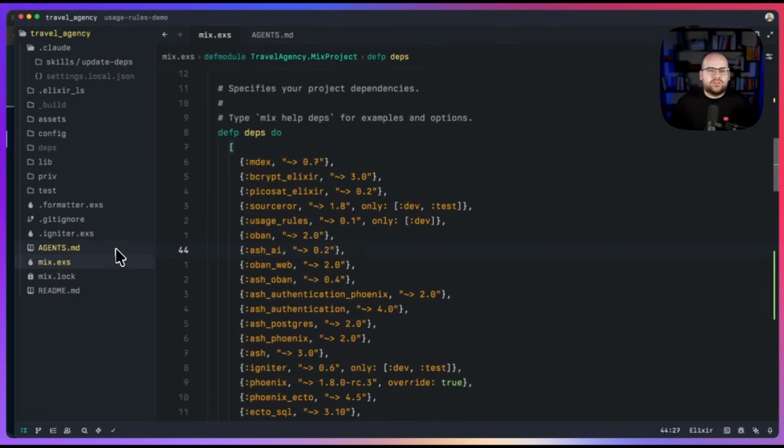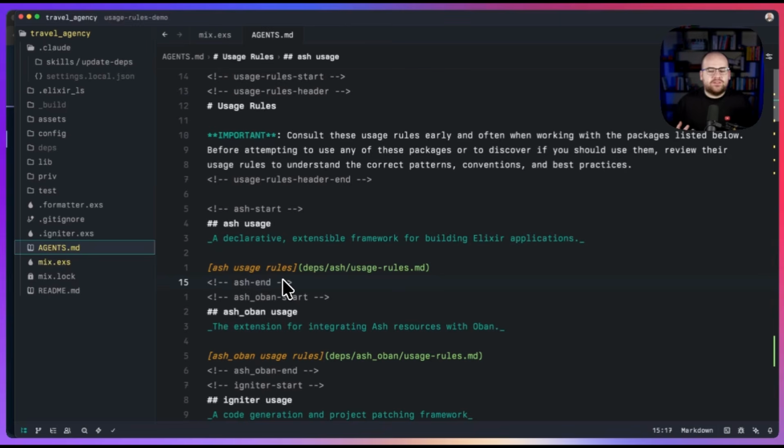So if I look at the agents.md file, because I specified link to folder deps, rather than inlining, it just says this is where you can go and find those rules or that documentation. This is a great way to save on context and save on tokens, but maybe it won't have as much effectiveness because the agent will have to then go and subsequently read that file.